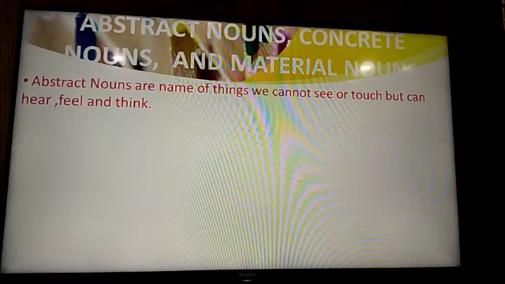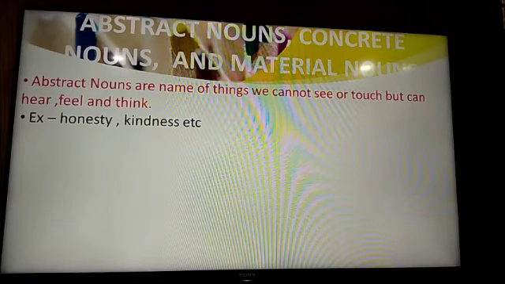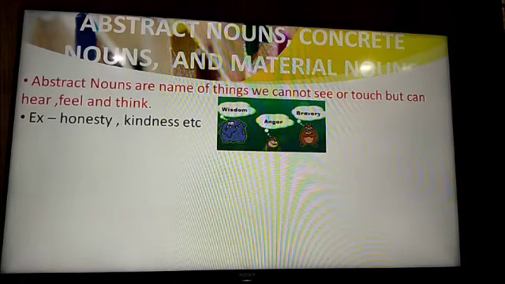Now what is abstract noun? Abstract nouns are the names of things we cannot see or touch but can feel, hear and think. For example, honesty and kindness. Those nouns which we cannot see, we cannot touch, but we can feel them, we can think of them, and we can hear of them, are called abstract nouns. For example, we have honesty, kindness, wisdom, anger, love, bravery.